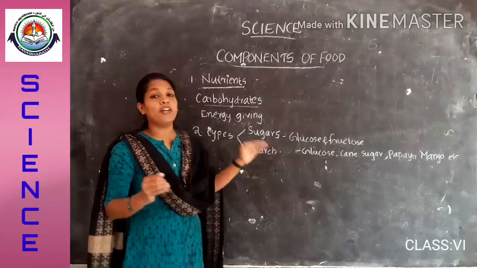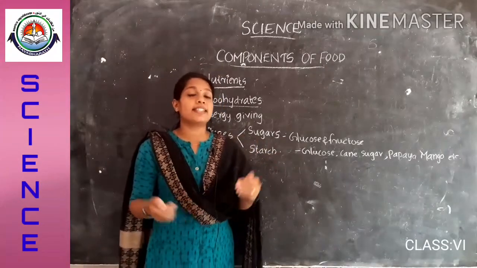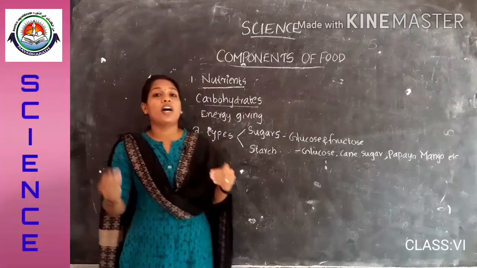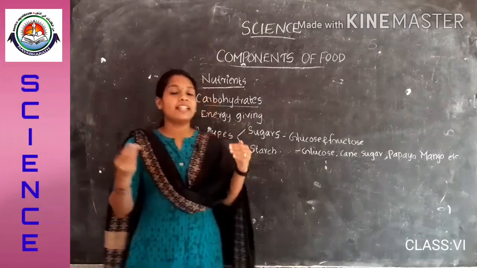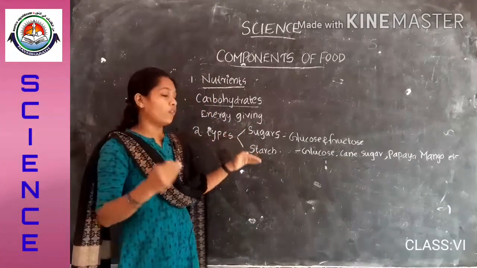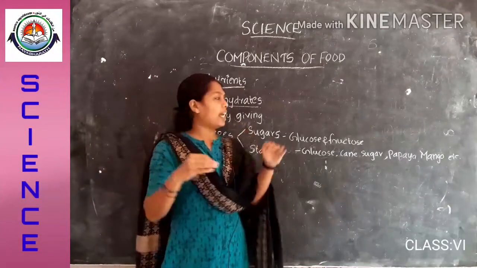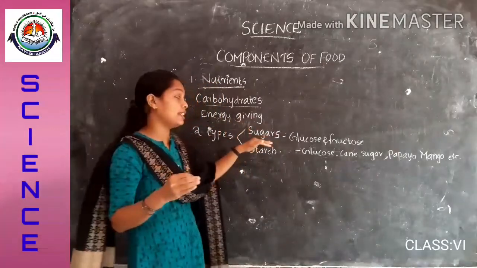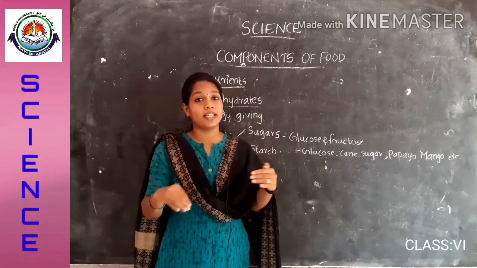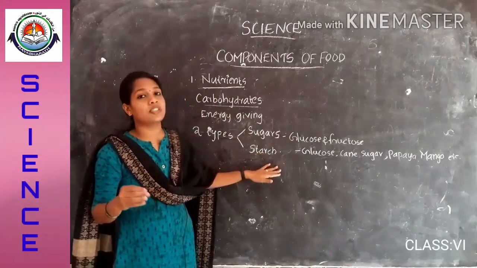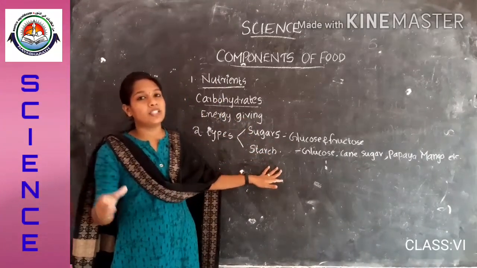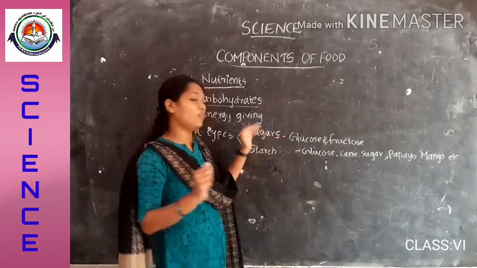So, the pure starch is a tasteless and odorless white colored powder, and the energy provided is much lower than sugars. Sugars provide instant energy for us, but in the case of starch, it will provide energy much lower than that of sugars.